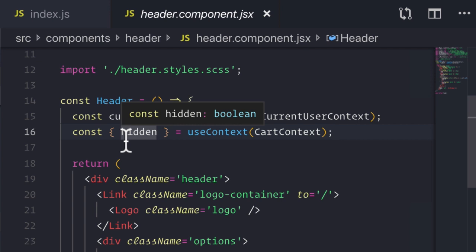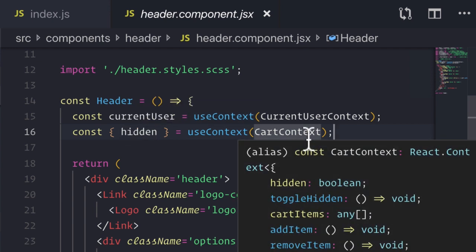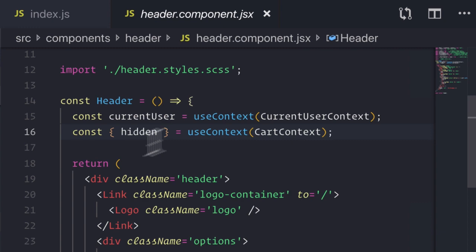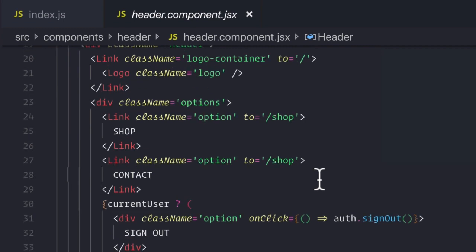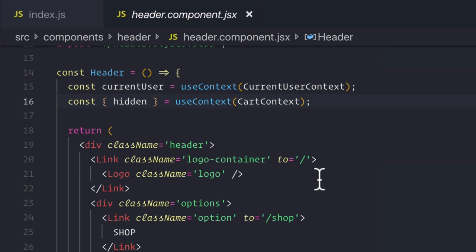The problem with Context API is that we've now tightly coupled what our component needs. So for example, our header component now is not reusable anymore because it is tightly coupled to using both the hidden as well as the current user properties inside of the component itself. So that's the one big thing about Context API, it's very tightly coupling our components with the specific contexts that it needs. You can't just swap out the context some way.